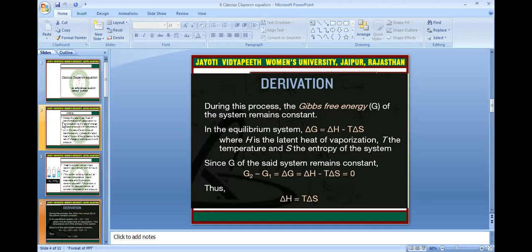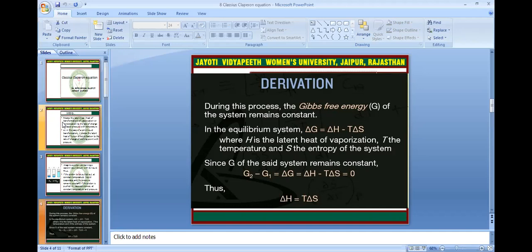During the process, the Gibbs free energy G of the system remains constant. For the equilibrium system, the Gibbs energy is G = H minus T S, where H is the latent heat of vaporization, T is the temperature, and S is the entropy of the system.